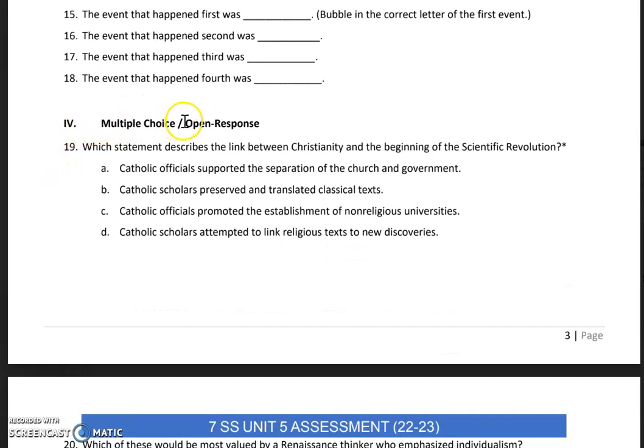Section 4, multiple choice, open response. Number 19, which statement describes the link between Christianity and the beginning of the scientific revolution? A, Catholic officials supported the separation of the church and government. B, Catholic scholars preserved and translated classical texts. C, Catholic officials promoted the establishment of non-religious universities. D, Catholic scholars attempted to link religious texts to new discoveries.